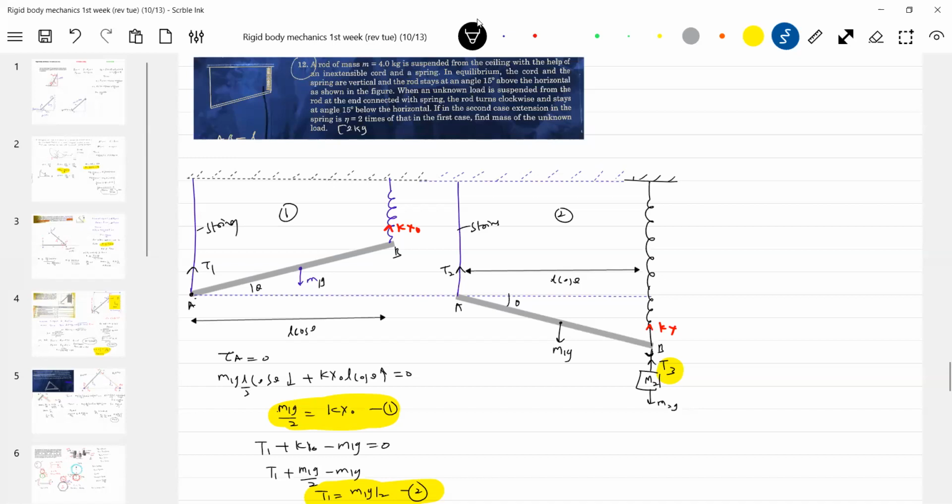For equilibrium, T3 minus M2G should be equal to 0. Call this equation 3 or 4, whatever, 3 I think. Then let's write T2 plus Kx minus M1G minus T3 equals 0. So T2 plus Kx. And we have one relationship. What is that? X should be equal to eta times X naught. This is given, no?